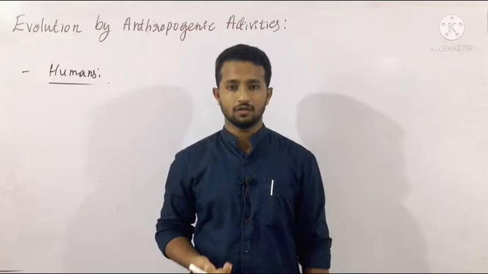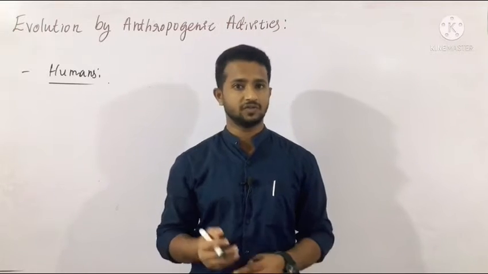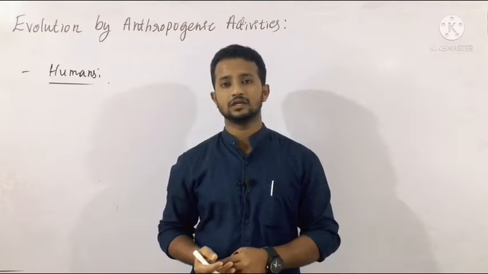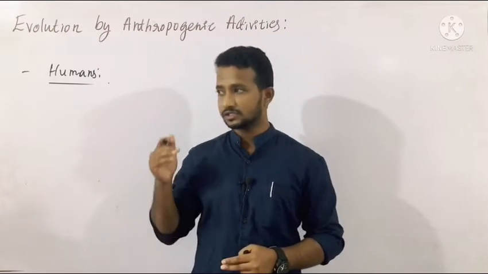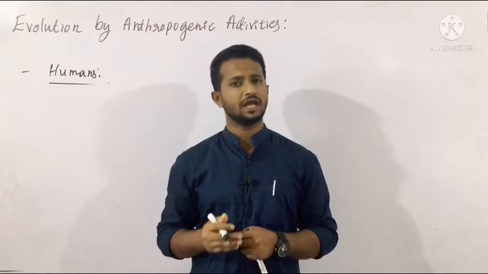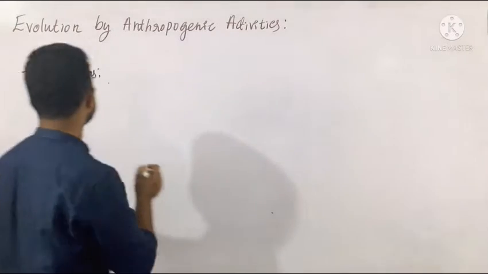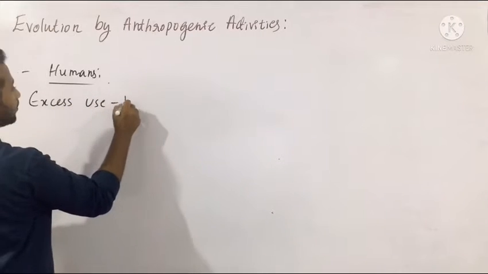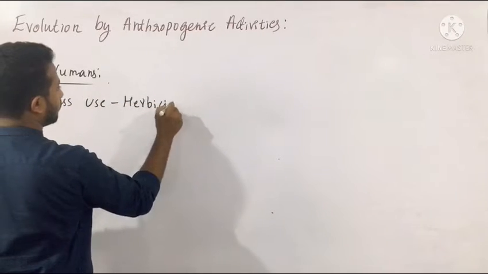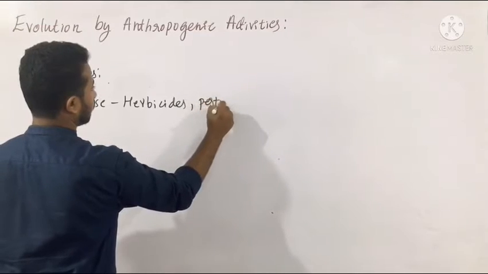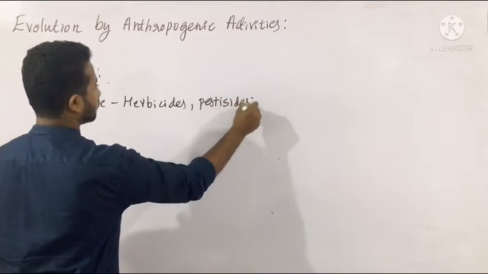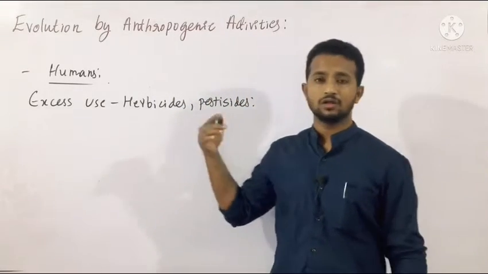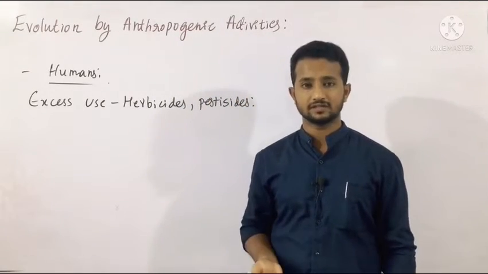Say for example, we are using herbicides and pesticides every day, but not only up to the necessary extent. Agricultural farmers are using these pesticides and chemicals in excessive quantity, and such excessive application of herbicides and pesticides kills all kinds of microorganisms or pests which are responsible for causing crop loss or diseases.